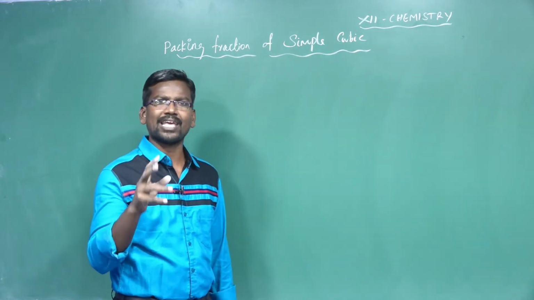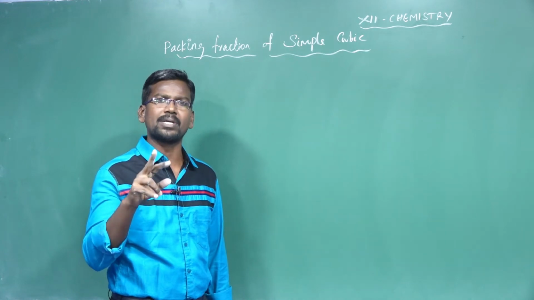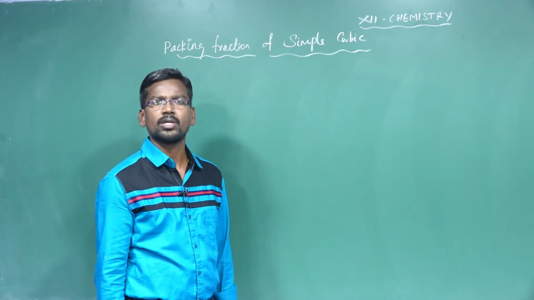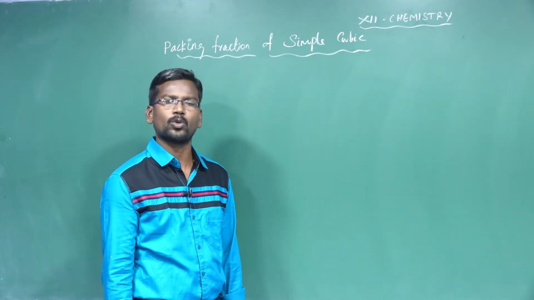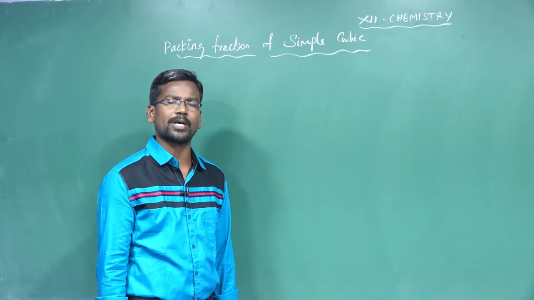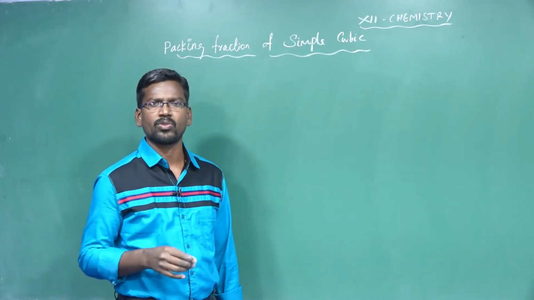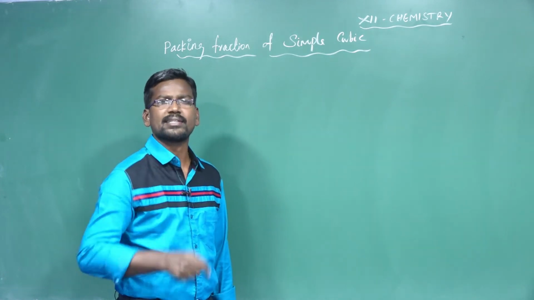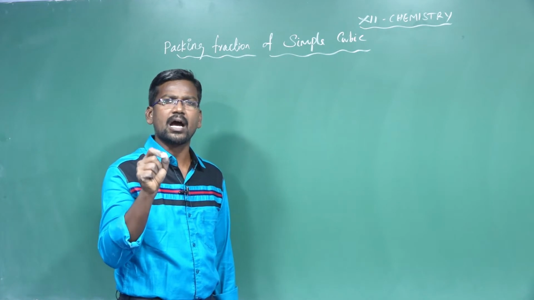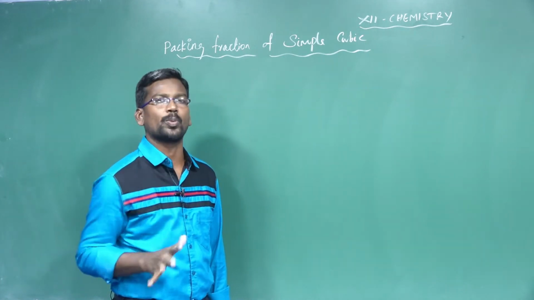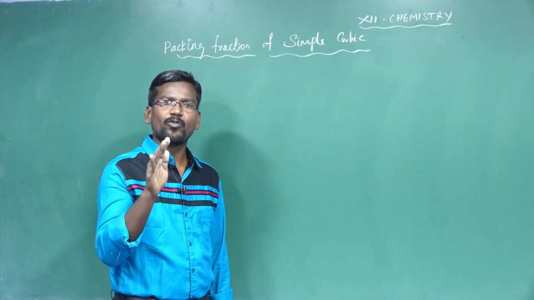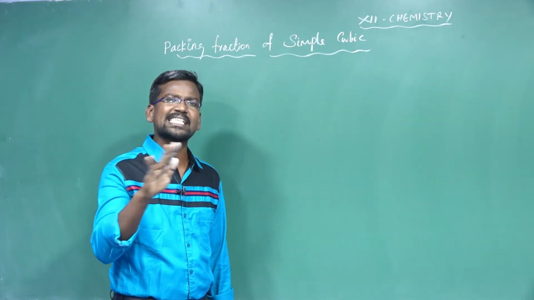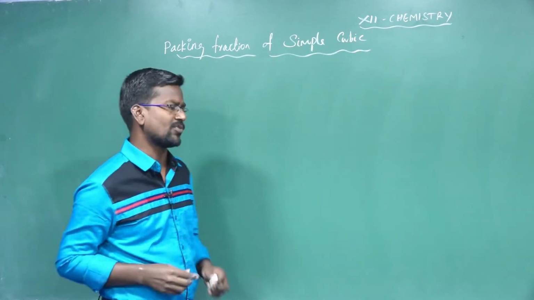In the arrangements of AA type, AB type and ABC type: ABC type is present in the cubic close packed arrangement or hexagonal close packed arrangement, CCP or HCP. AB arrangement is present in body centered cubic. AAA arrangement is present in simple cubic. Spheres or atoms are present in a single layer or in successive layers. What is the meaning of single layer and successive layers?